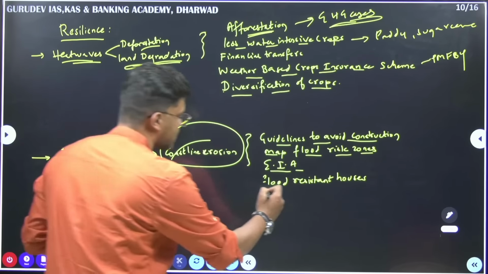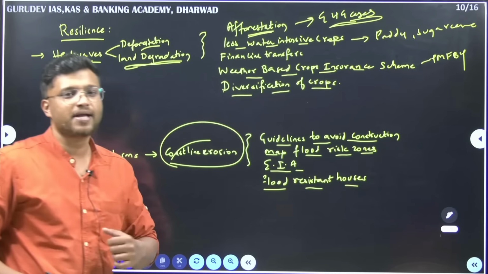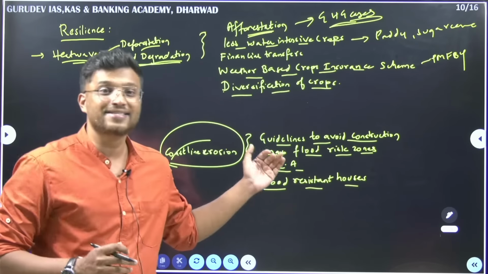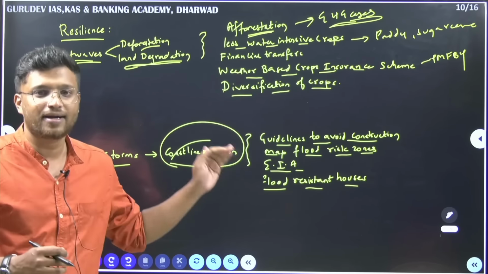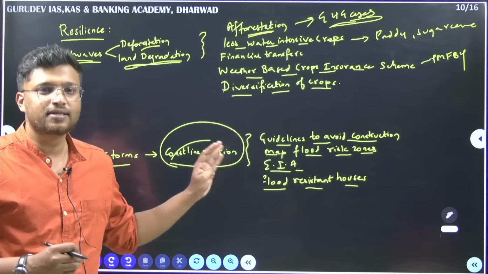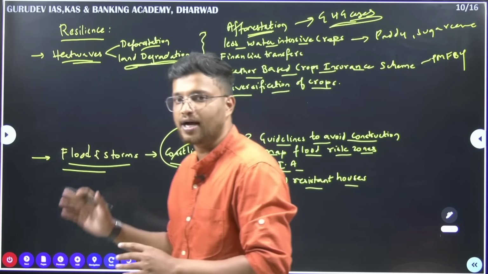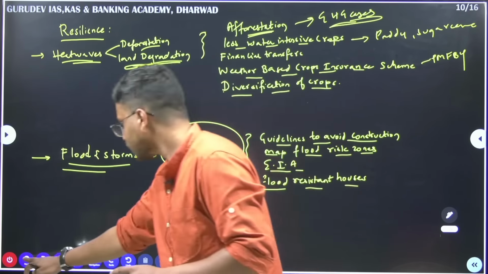Next, flood resistant houses. The writer here mentions some of the flood resistant houses that have been built in Kerala, as well as other types of flood resistant houses that can be built. This can be a very good solution when it comes to floods and storms.